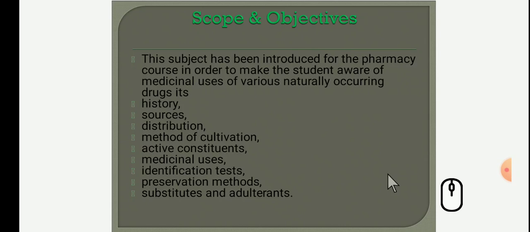Students have to study their history, sources, distribution, method of cultivation, collection, active constituents, medicinal uses, identification test, preservation methods, adulterants and substituents of the plant sources and animal sources.